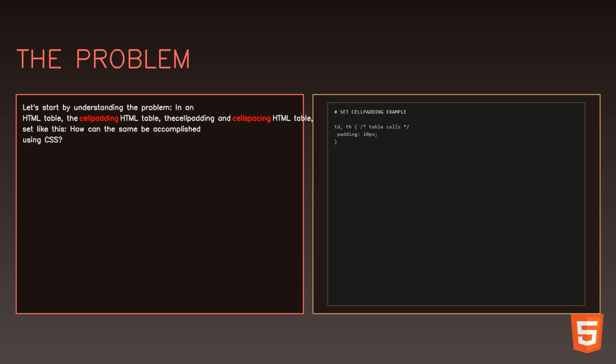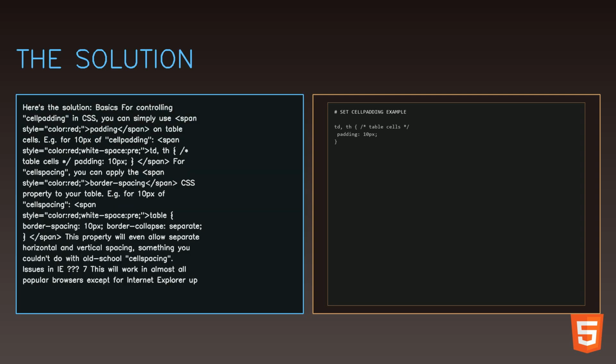You can simply use the CSS padding property on table cells. For example, for 10px of cell padding: td, th { padding: 10px; }